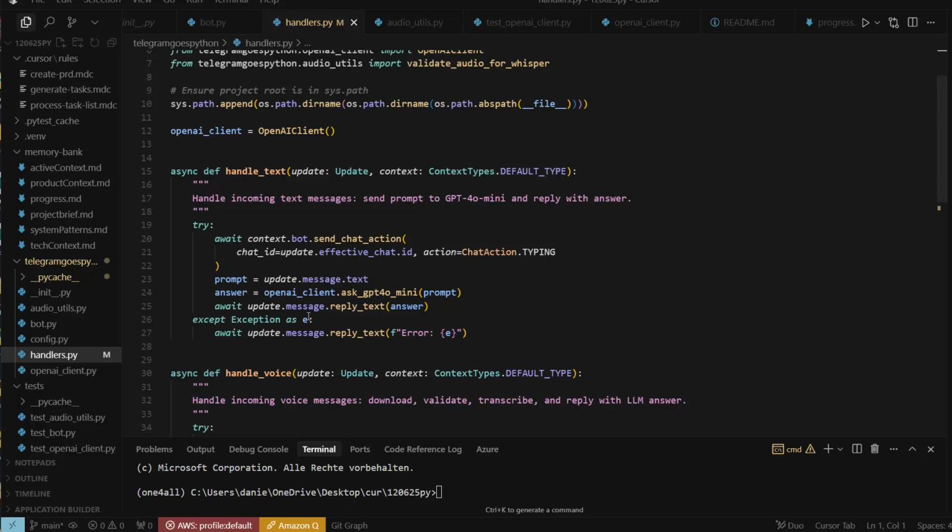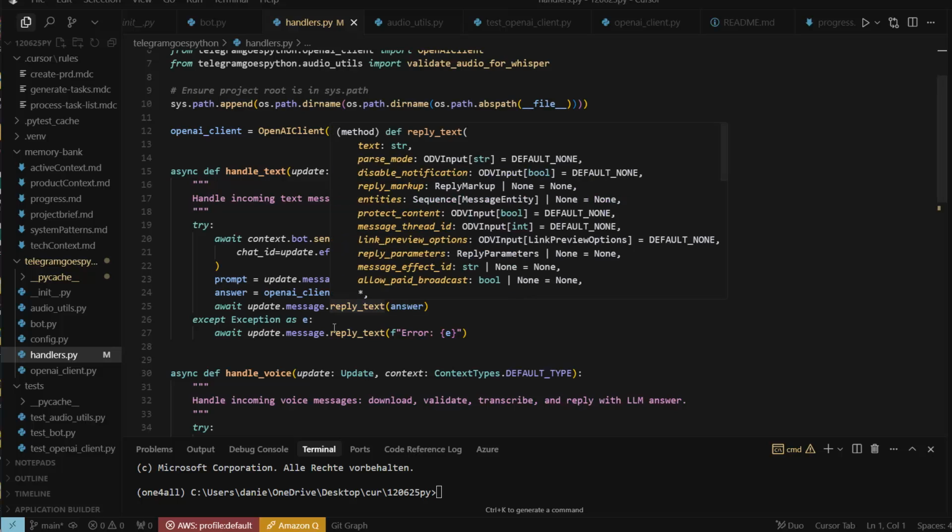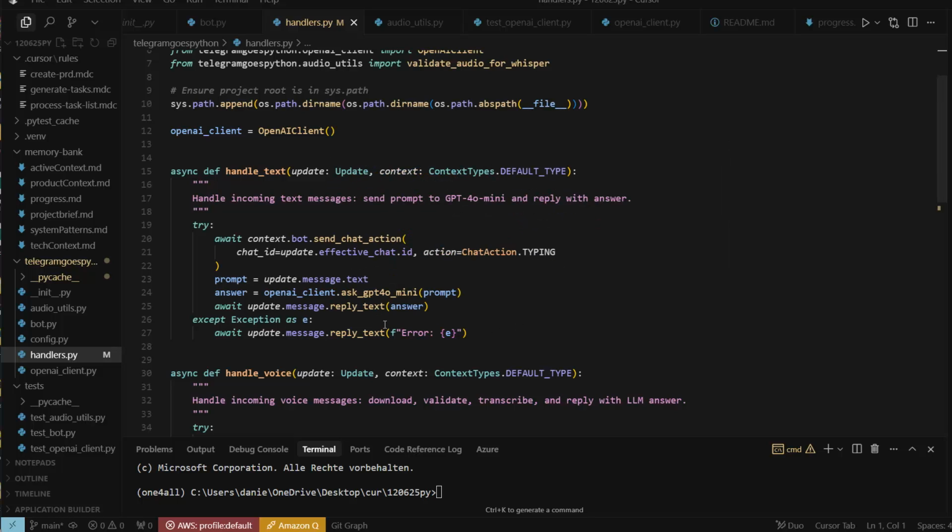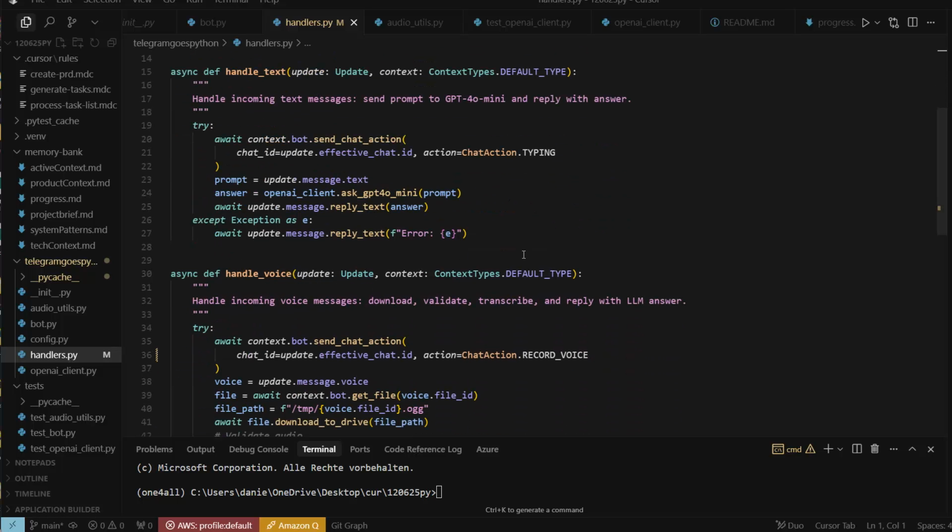Besides, of course, you also have some error implementation, just in case it doesn't work for whatever reason, maybe OpenAI is down or something like that, then of course you can also send the error itself, or a nicer message. But I decided I want to see the error at least during the development of the project, because I would like to see what the problem is, and then I can fix it. So this is the first option, and the second handler is the voice, but it works kind of similar to that.